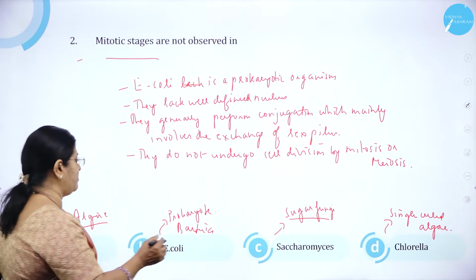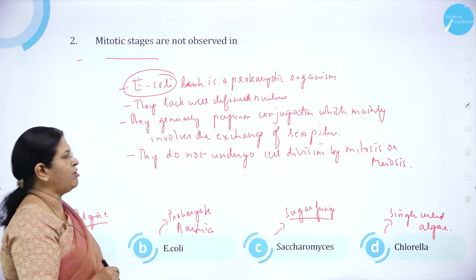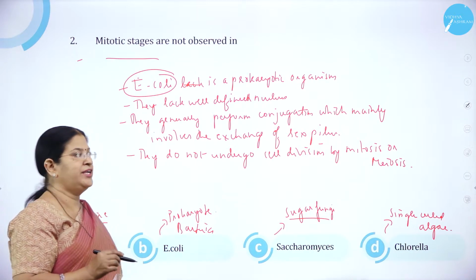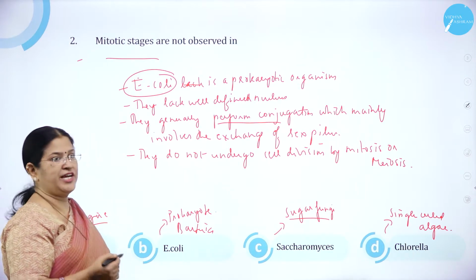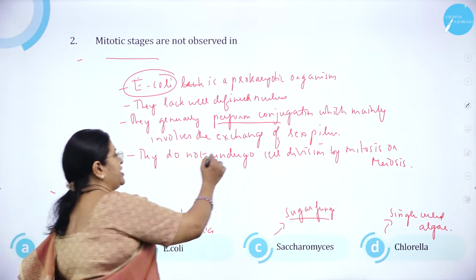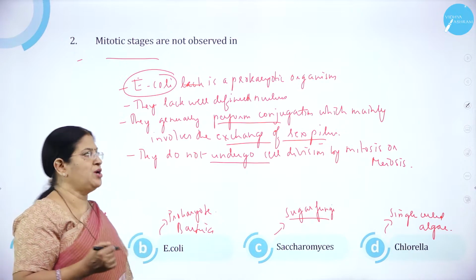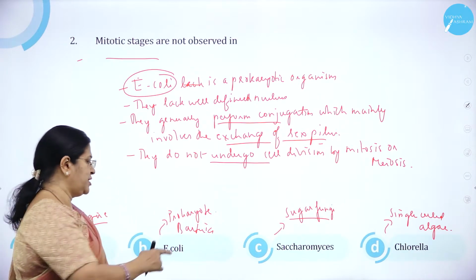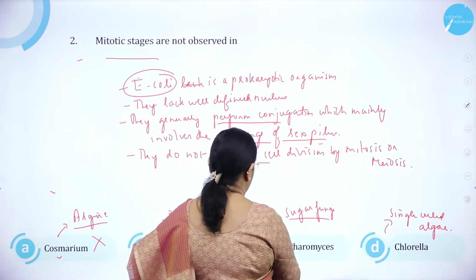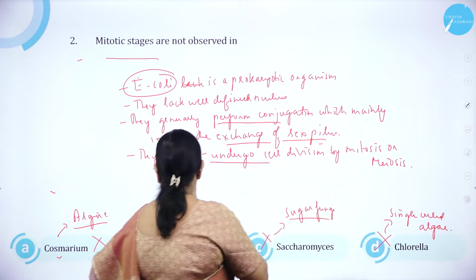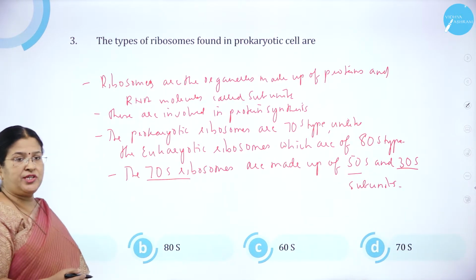Mitotic stages are not observed in E. coli. As you know, it is a bacteria and it is a prokaryotic organism, and they don't have a well-defined nucleus, and they generally perform a process of sexual reproduction called conjugation, which mainly involves the exchange of sex pili. So they do not undergo cell division like mitosis and meiosis. So mitotic stages are not observed in E. coli. So option A is wrong. Option B is correct. Option C, Saccharomyces, is wrong. Option D, Chlorella, is wrong. So option B is correct. Moving on to question number 3.